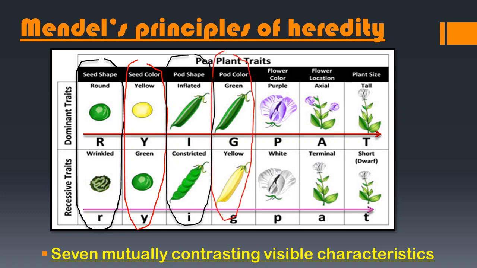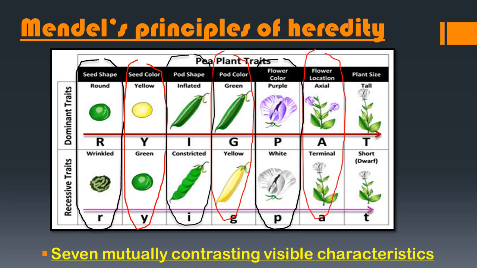Now the fourth characteristic is the color of the pod, or pod color. In dominant traits we have green color, inflated, and in recessive traits we have yellow color. And in dominant traits we have the flower color, purple color flower. That means they have proper color to the flower, and in recessive the color of the flower is white.